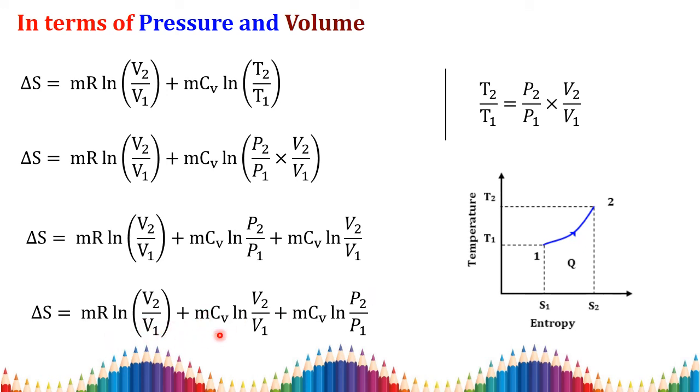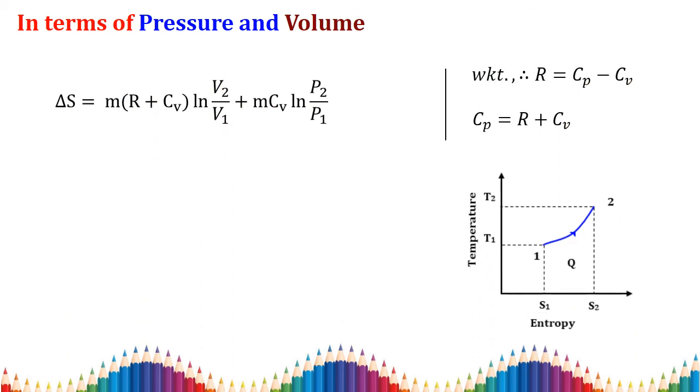You see these two terms. In these two, m is common and ln V2 by V1 is common. So we can take these outside, and the remaining terms are here one R and here one CV. Then the equation becomes delta S equal to m into R plus CV ln V2 by V1 plus mCV ln P2 by P1.